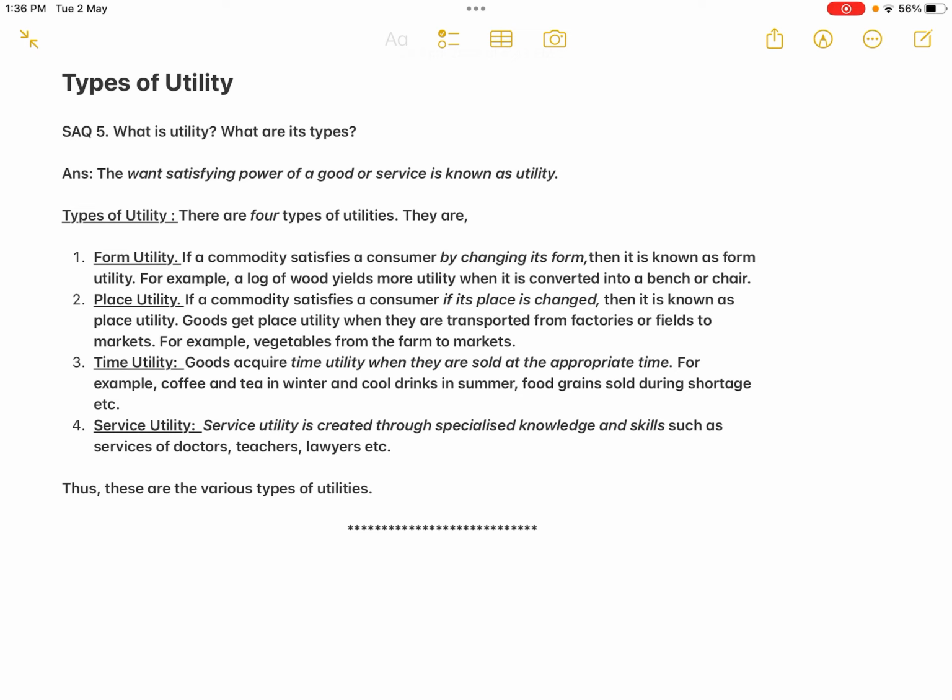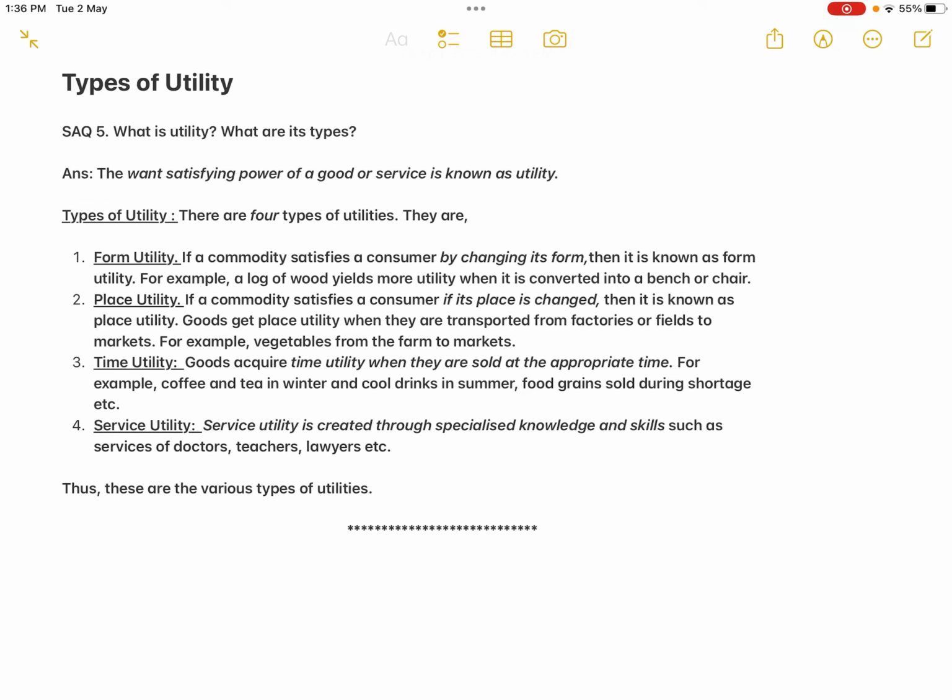At the same time, sometimes the traders, what do they do? After the harvest is over, the commodity is available in bulk, so it is not giving that much utility. So normally they hoard the commodity, all the food grains, as soon as the harvest is over, because at that time the supply is more. Agricultural commodities cannot be produced throughout the year, isn't it?